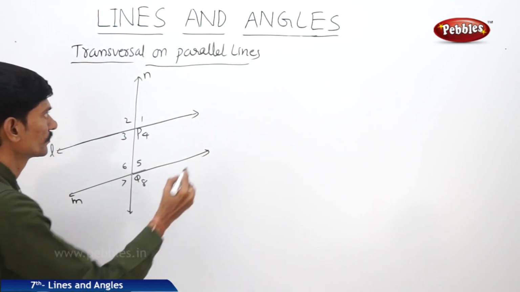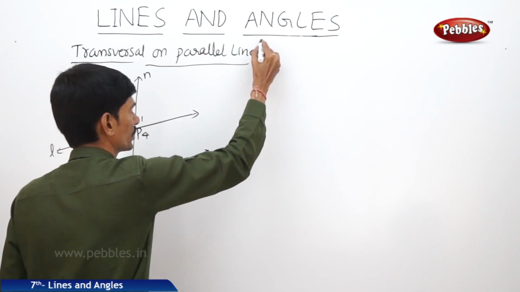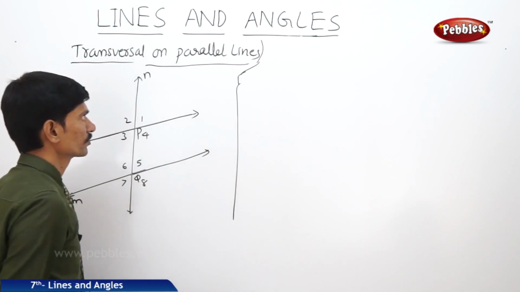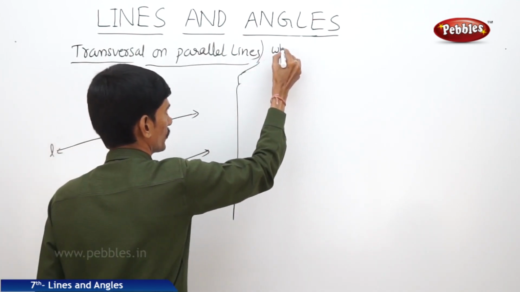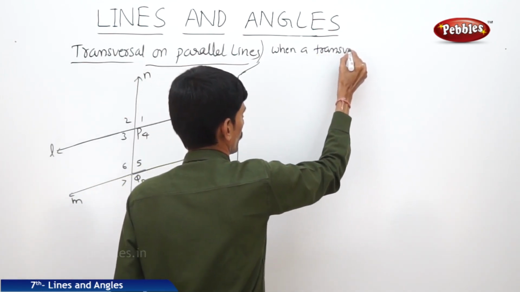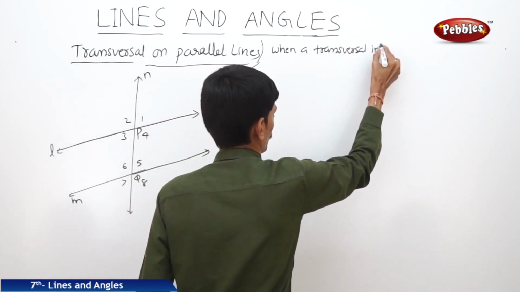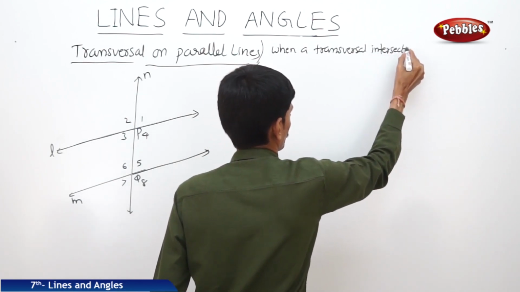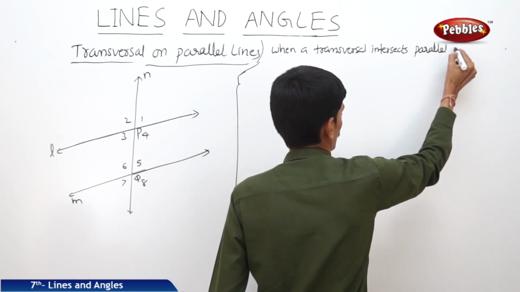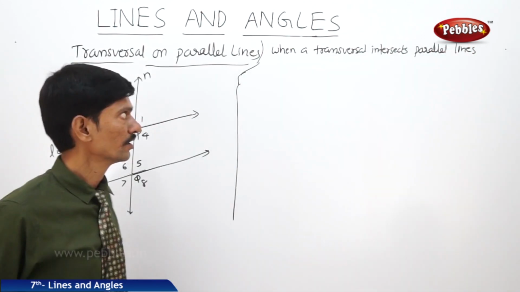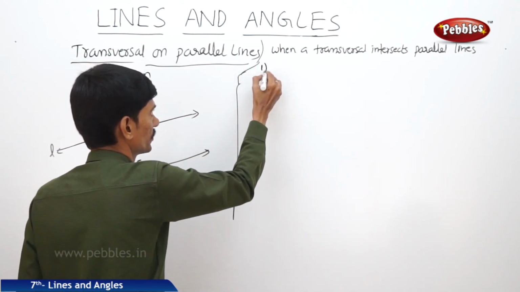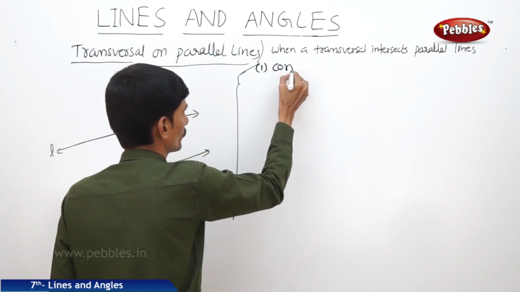So then what are the properties based on the transversal of parallel lines? When a transversal intersects two parallel lines, then the first property, the corresponding angles are equal.